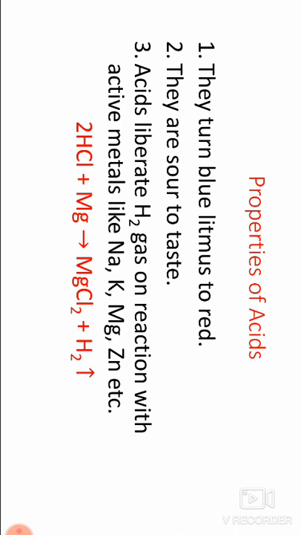Properties of acids. First, they turn blue litmus to red. Second, they are sour to taste. Third, acids liberate hydrogen gas on reaction with active metals like sodium, potassium, magnesium, zinc, etc. 2HCl plus Mg gives MgCl2 plus H2.